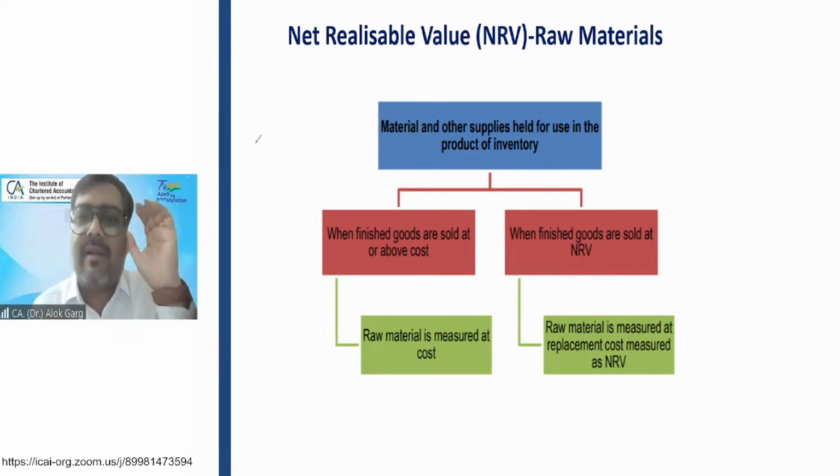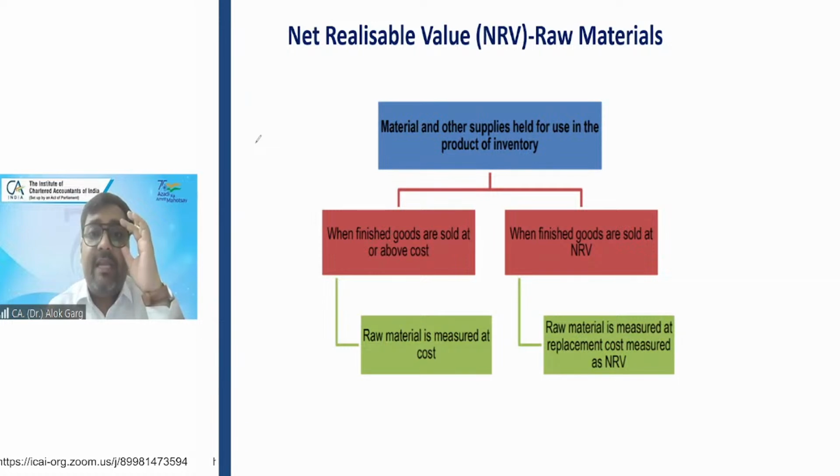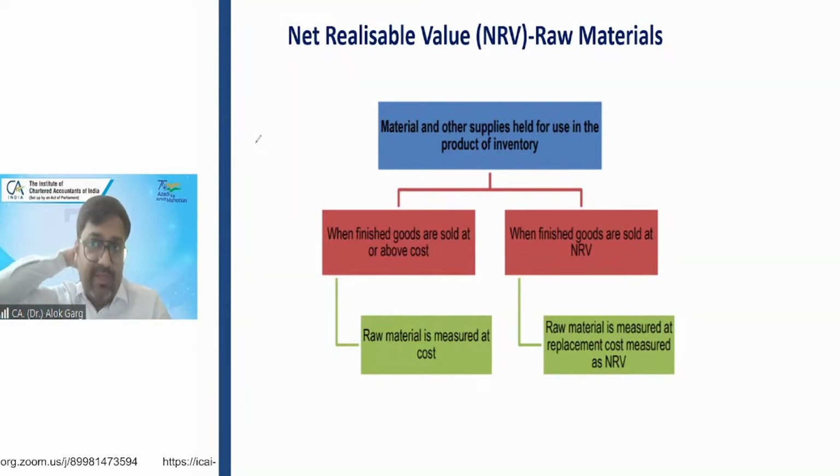I still remember I purchased a mobile phone, a Samsung S9 Plus. The cost was around 50,000 rupees, and the screen got damaged. I went to the service center, and they charged me 20,000 rupees for the screen. So the screen is a raw material for that mobile.